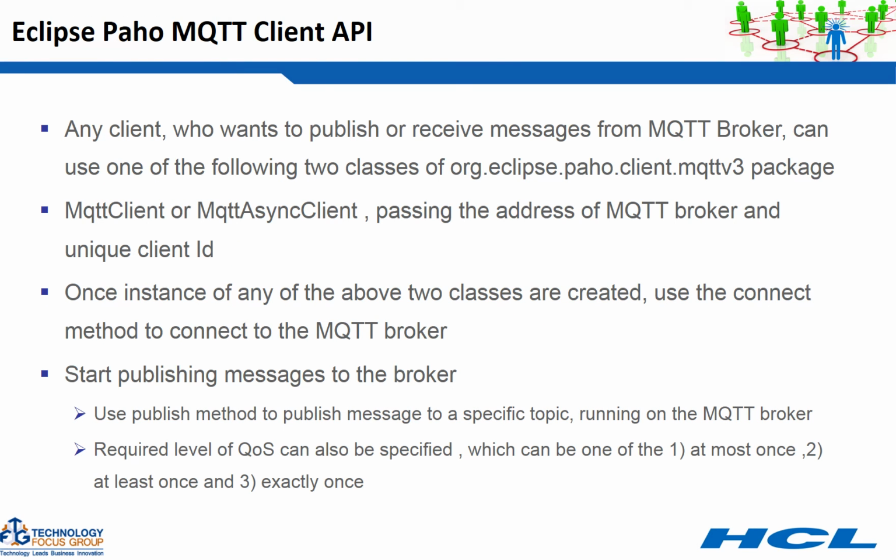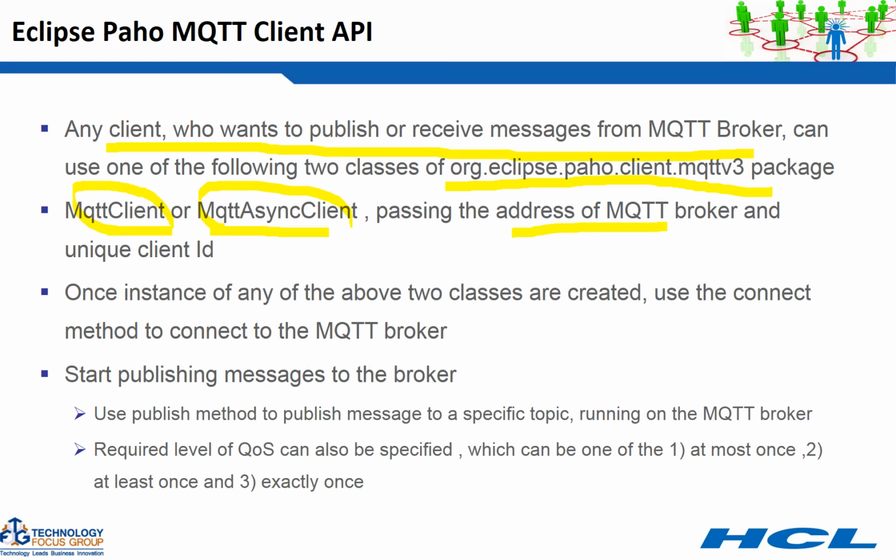So continuing with Eclipse Paho, any client who wants to publish or receive messages from the MQTT broker Mosquitto can use one of the following two classes. This is just a brief API description of the Eclipse Paho MQTT API. There are two classes in this package: one is MqttClient and another is MqttAsyncClient. If you want asynchronous notifications or you want to do asynchronous operations, you have to use the async client. Otherwise, normally you can use MqttClient, and you pass the address of the MQTT broker and a unique client ID, so you will be connected.